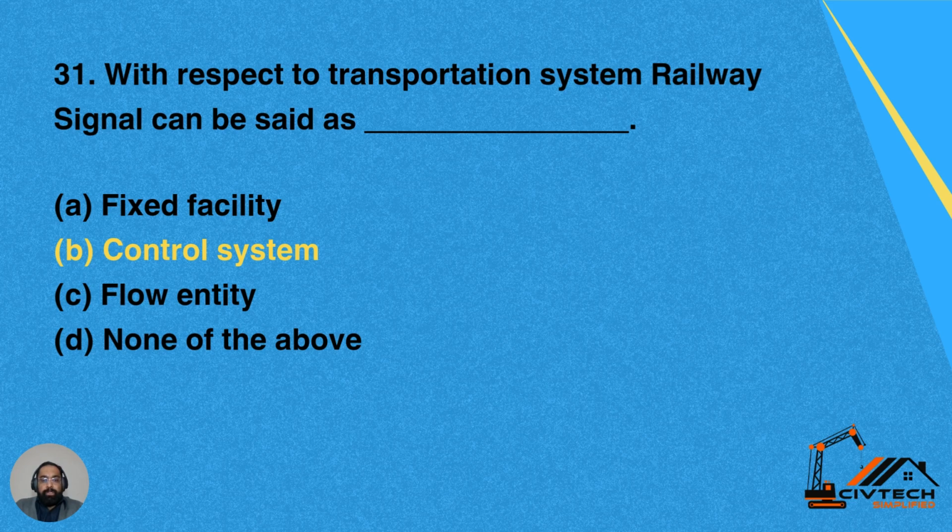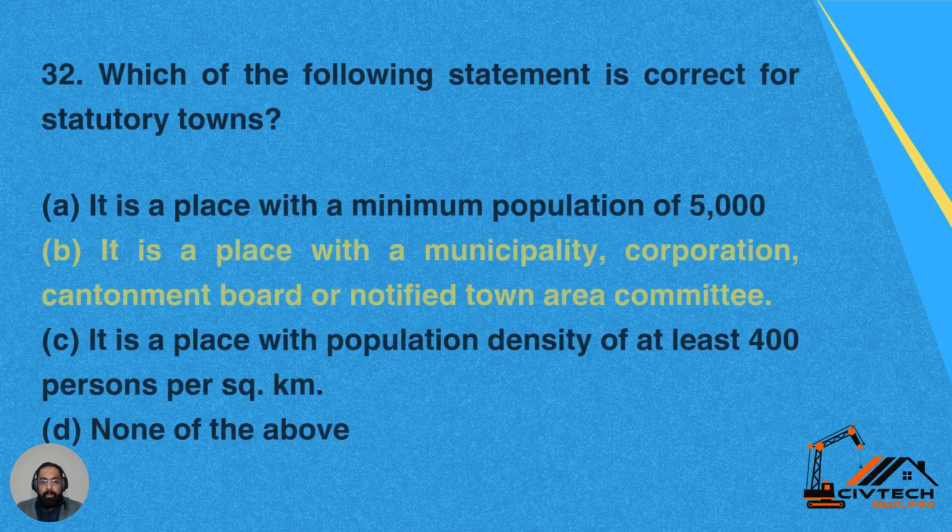Question 31. With respect to transportation system, a railway signal can be said as option A, fixed facility, option B, control system, option C, flow entity, option D, none of the above. So a railway signal is a control system. Option B is the correct answer.